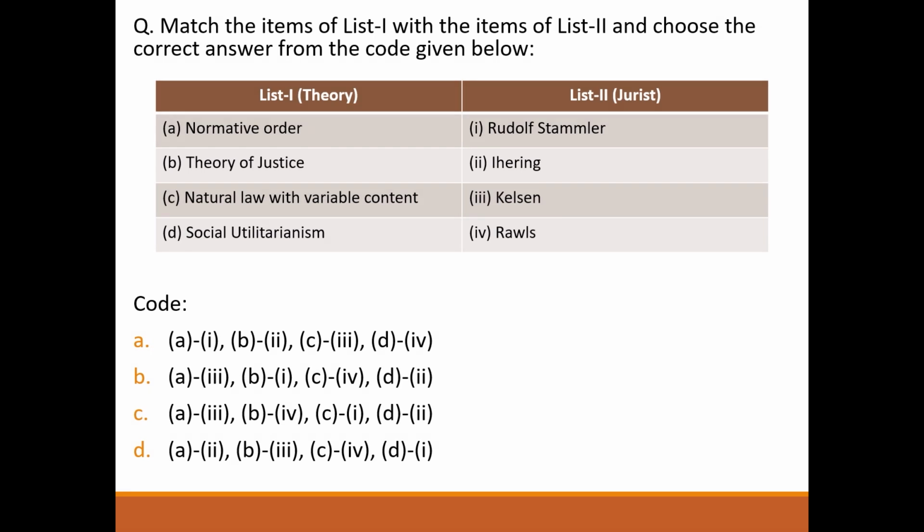Question, match the following. List 1 theory, list 2 jurist. Normative order, Kelsen. Theory of justice, Rawls. Natural law with variable content, Stammler. Social utilitarianism, Hart. So answer will be option number C.